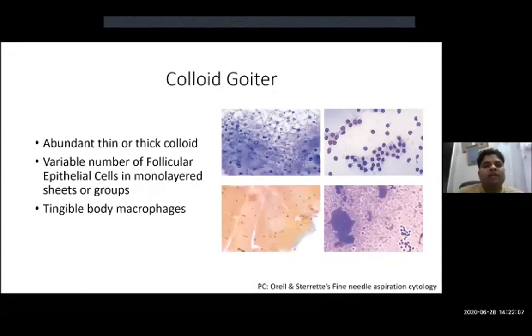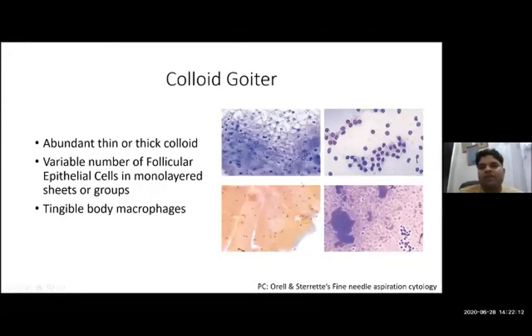We call those tingible body macrophages. Here in these four microphotographs, we are not able to see the tingible body macrophages, but we can very well appreciate the thin colloid, thick colloid, and follicular epithelial cells. These tiny cells are follicular epithelial cells.